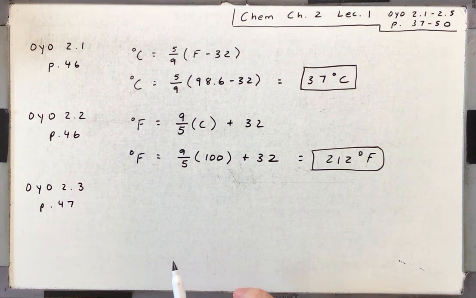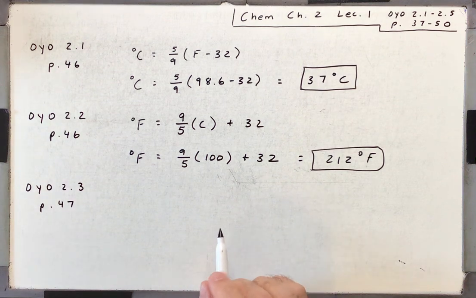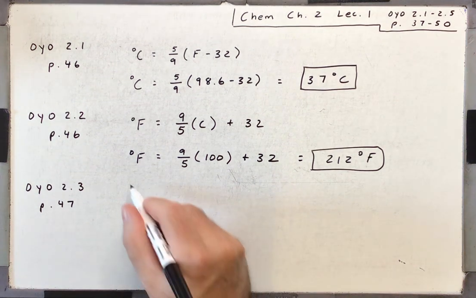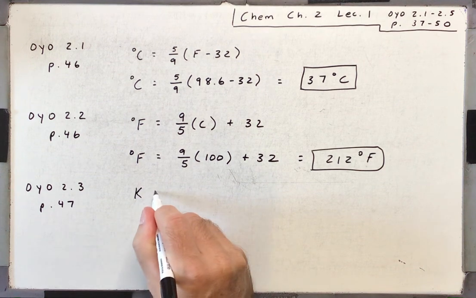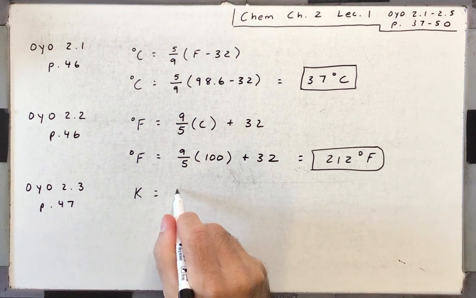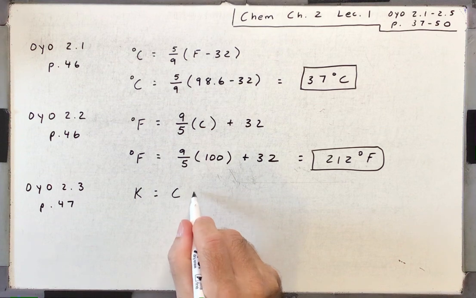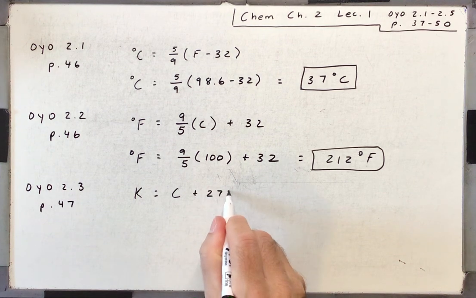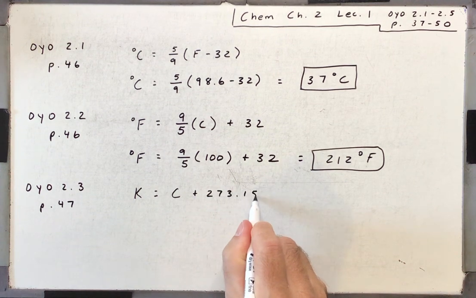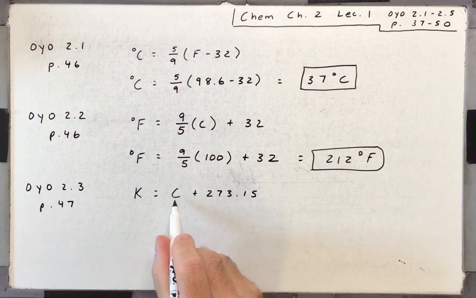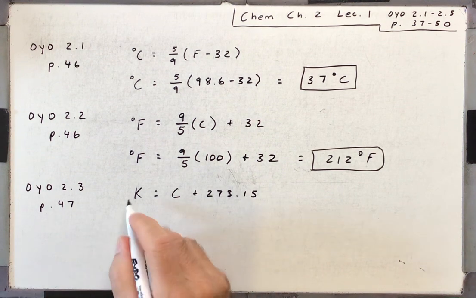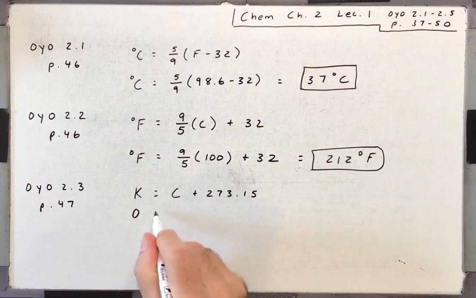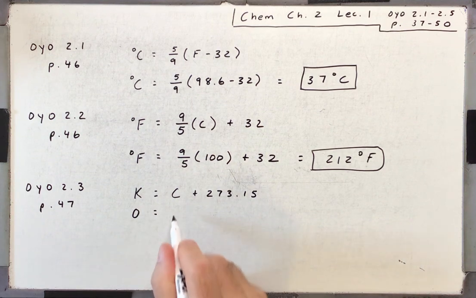So we need to convert to Celsius first, and then we'll convert to Fahrenheit. We know that Kelvin is equal to degrees Celsius plus 273.15. So we want to know what's the degrees Celsius if Kelvin is 0.